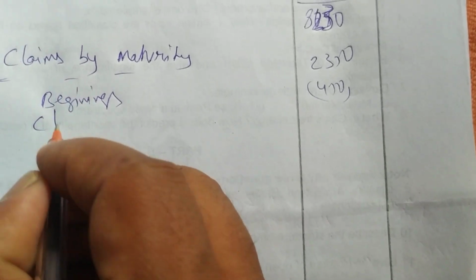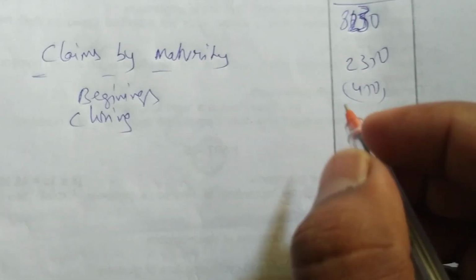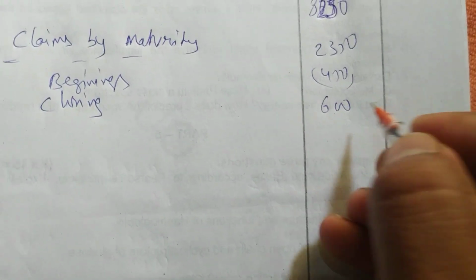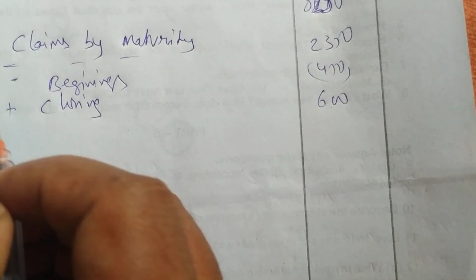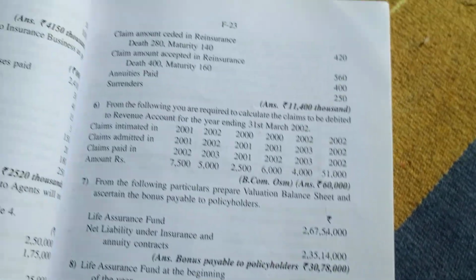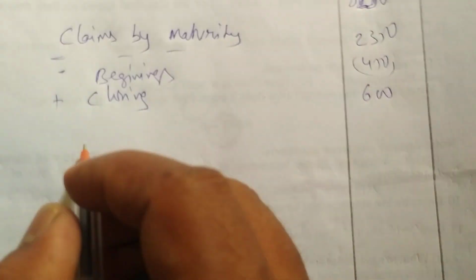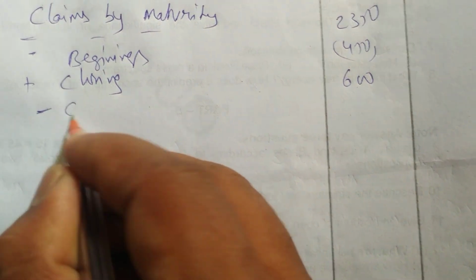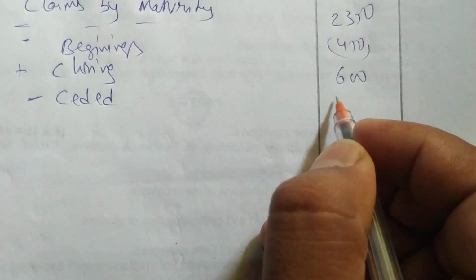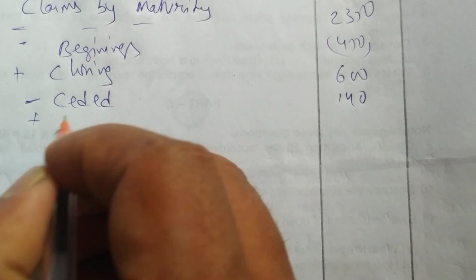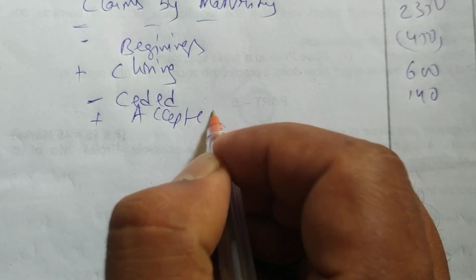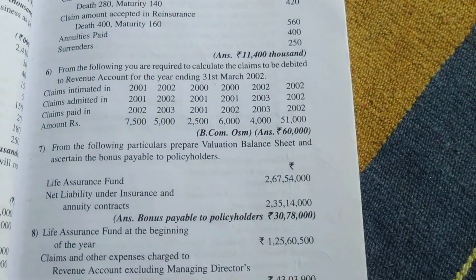Next closing, how much? 600. So this beginning minus, this closing plus. Next ceded we are having how much? 140. So let me write here minus ceded 140, plus accepted we have to write. How much is accepted? 160.